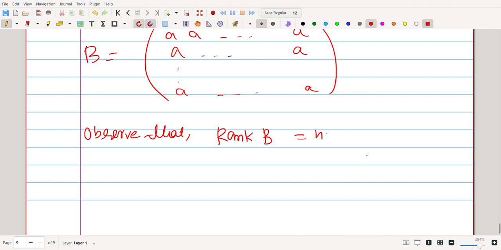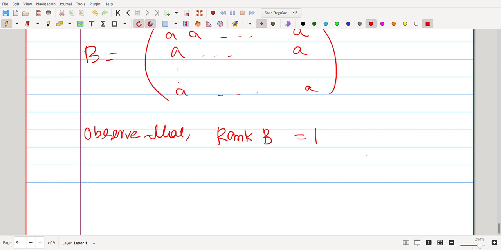But if a is non-zero, then the rank of B is 1, because you can take the last row minus the n minus 1th row, then the last row minus the n minus 2th row, and so on. If you find the row echelon matrix, the first row becomes a and all the other rows are 0.